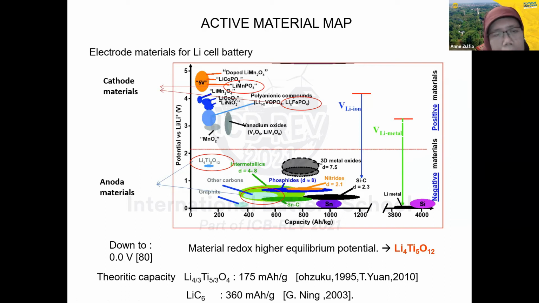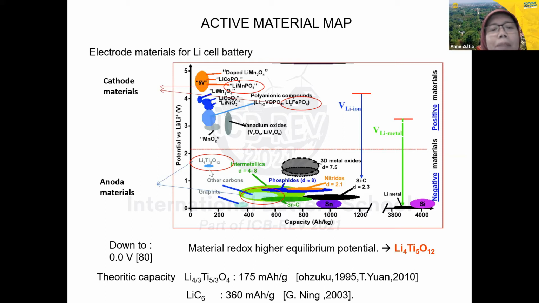Usually we select materials with high potential and high capacity, because we want a battery with high specific capacity, or a high power rate. So from this map, we can develop a new material. It's not new, it was established a long time ago.